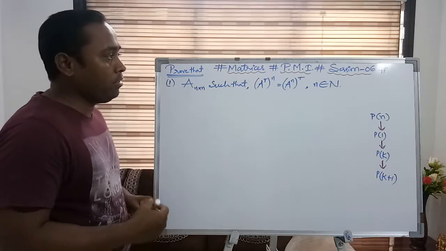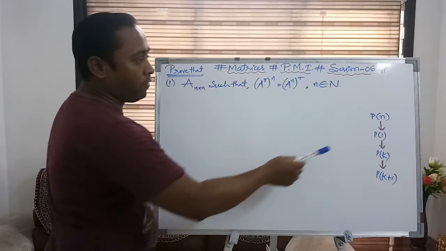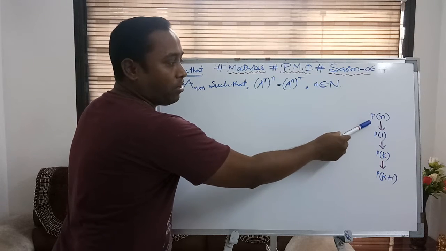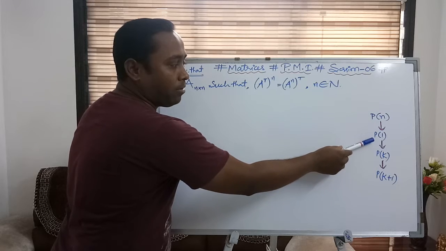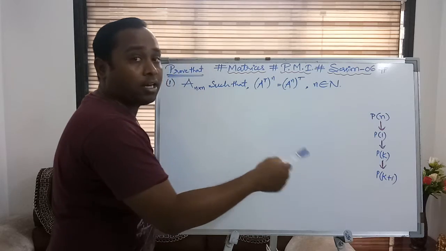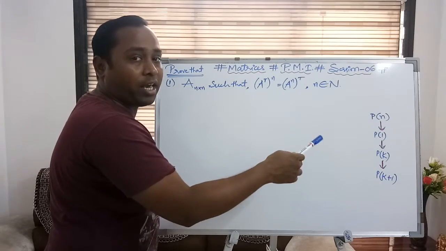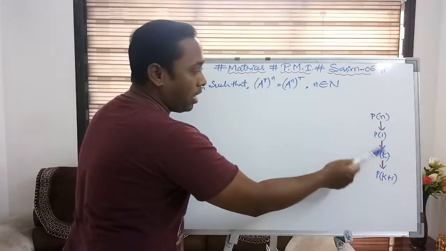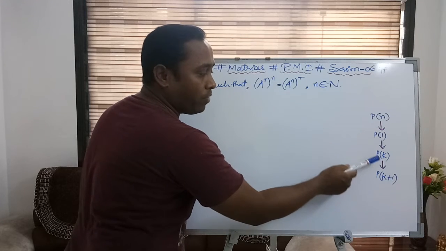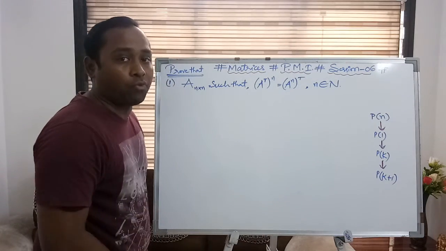Fine. So again here I wanted to recap the methodology which we were using in PMI. First, we'll assume the given statement as P of n. We'll validate the statement for n is equal to 1. We'll assume P of k is true, where k is any natural number other than 1, because 1 is already done. And then we'll prove the given statement is also true for P of k plus 1 whenever P of k is true. जब k true होगा तो k plus 1 भी true होगा, ये हम prove करने जा रहे हैं.